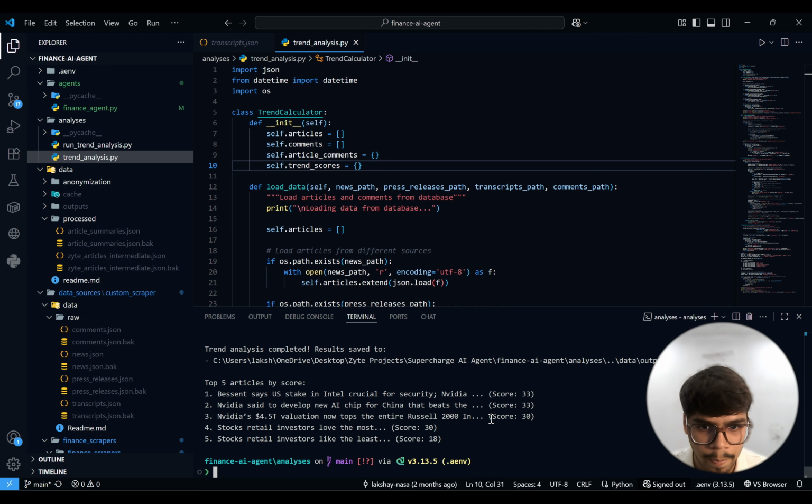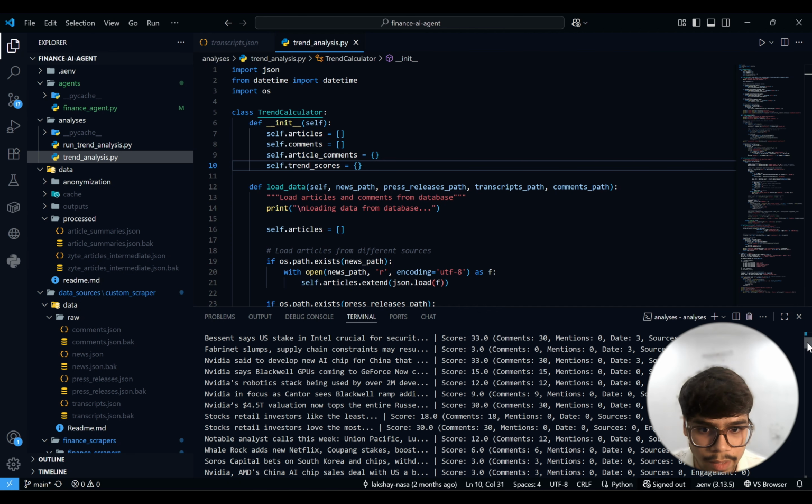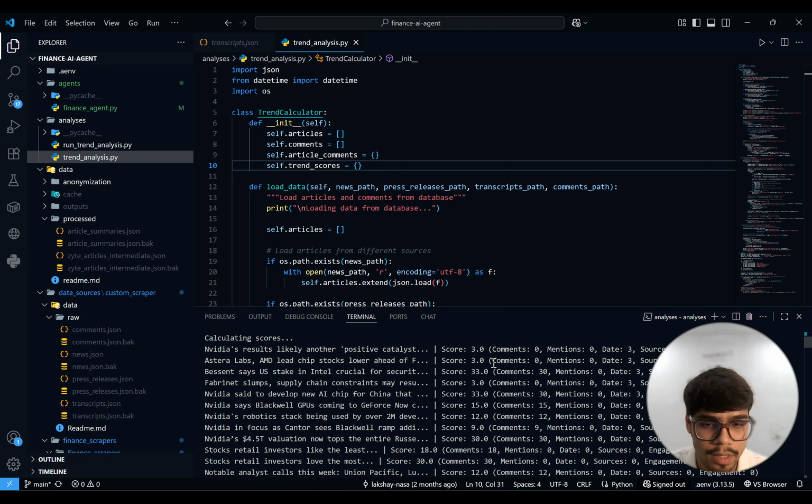So yeah, we have got these articles, with the score of 33, with 30, with 18. Now, how I've calculated the score: I've considered five parameters. If we talk about the first, we consider the comments. For example, if an article has a single comment, it will get 3 points.